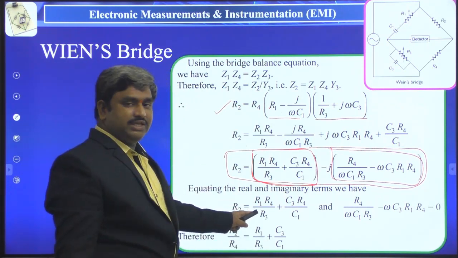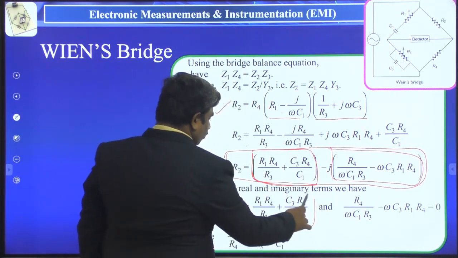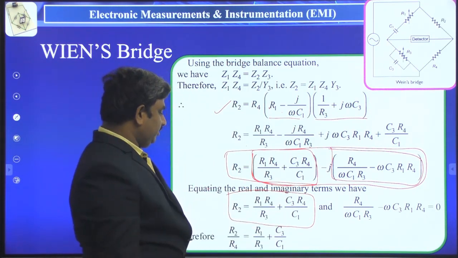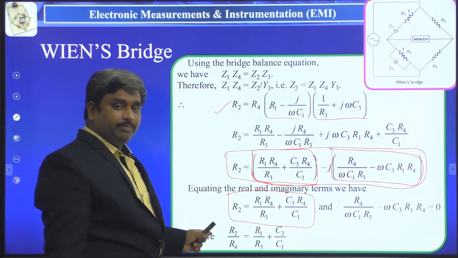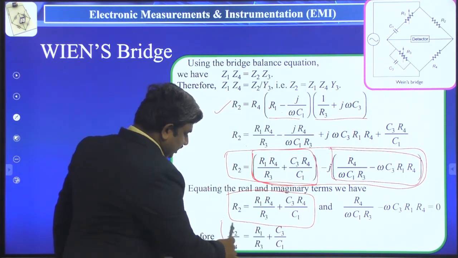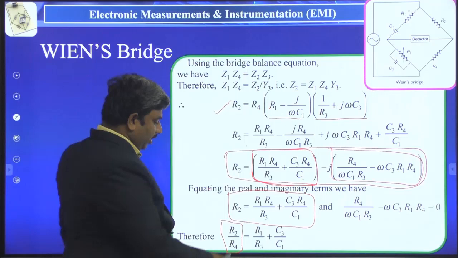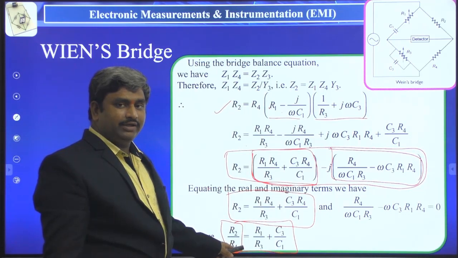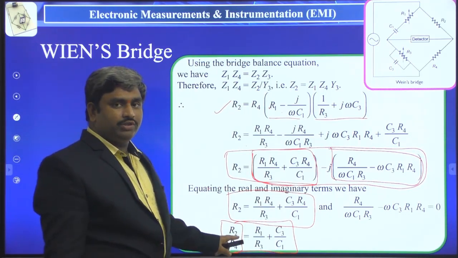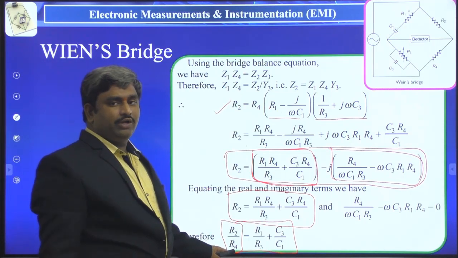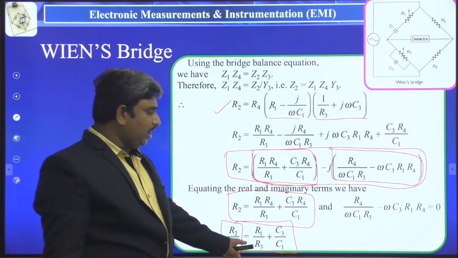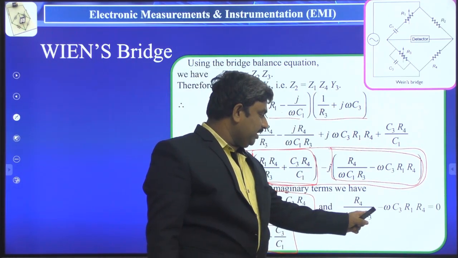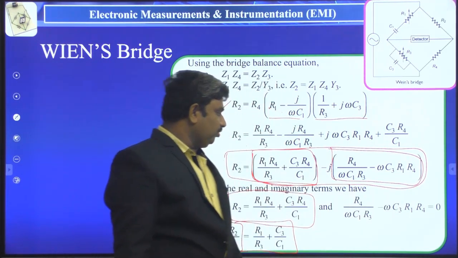Here we got the expression R2 is equal to R1 R4 by R3 plus C3 R4 by C1. You can take R4 common and bring it to the other side. So you can write R2 by R4 is equal to R1 by R3 plus C3 by C1. You have to note down this final value, how to measure the R2, R1 and R4 values. In this way we have to measure. And coming to the imaginary part, R4 by omega C1 R3 minus omega C3 R1 R4 is equal to 0.